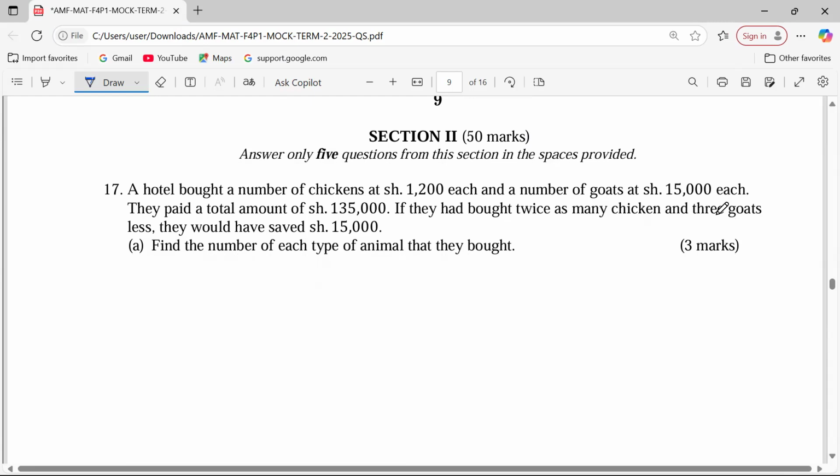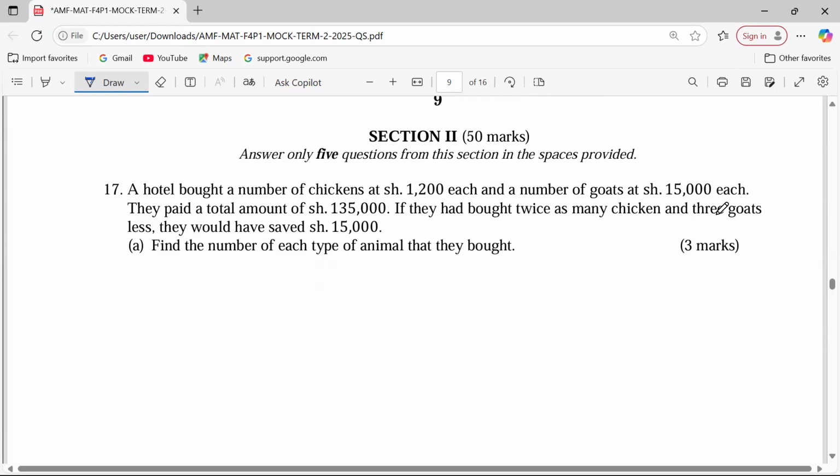Find the number of each type of animal that they bought. So this is on simultaneous equations that are being formed from word problems. Sometimes you can be given a pair of simultaneous equations to solve, but in other cases you'll be given a word problem for you to relate and come up with simultaneous equations, then end up solving them.